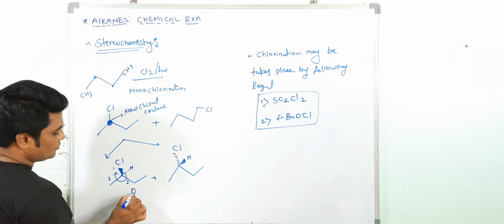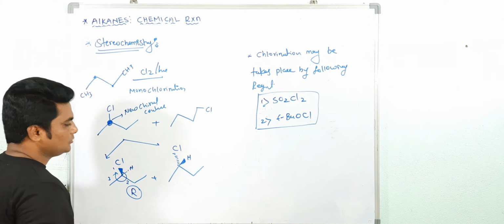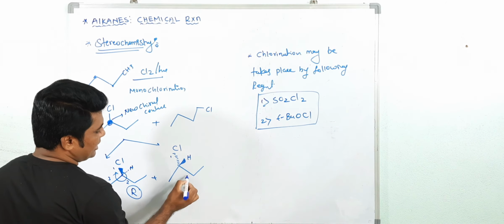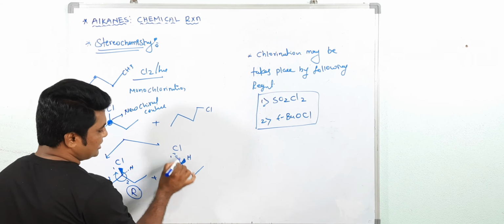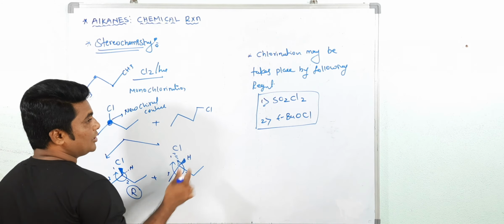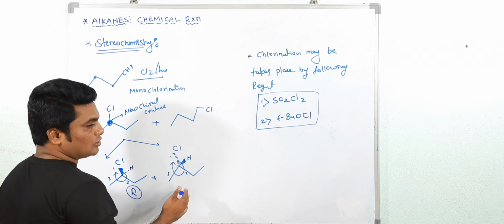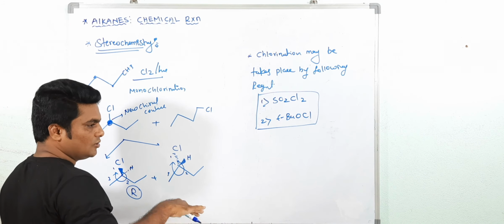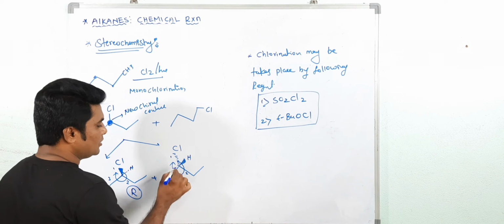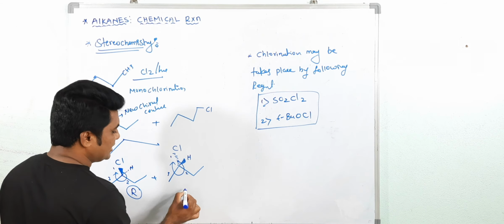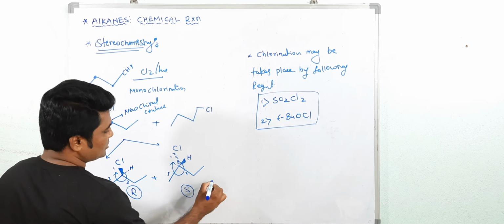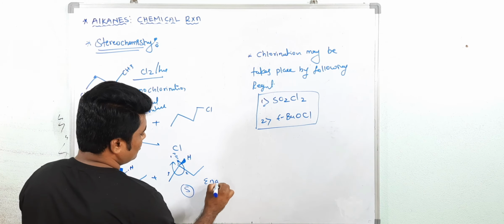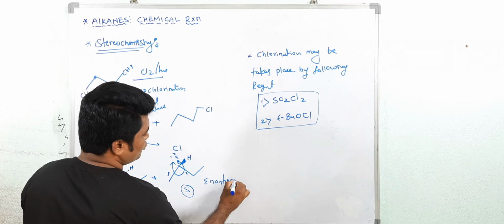So our configuration is R. Here this is 1, this is 2, and this is 3, in a clockwise direction. But here the higher priority is above the plane. It means the actual configuration of this compound is the reverse of the configuration obtained. Now we are getting R, but actually it is S. So both are enantiomers.